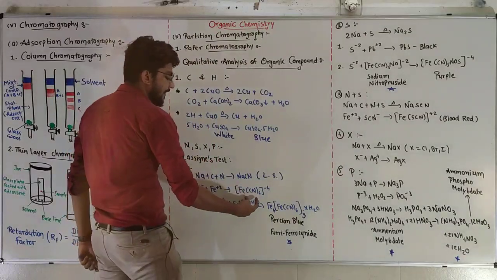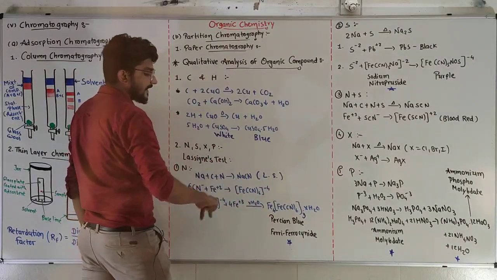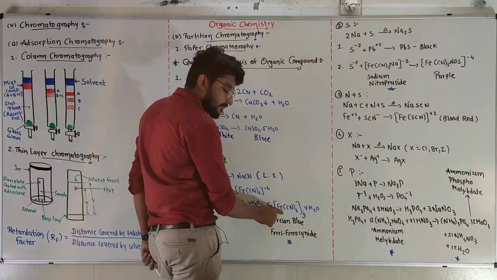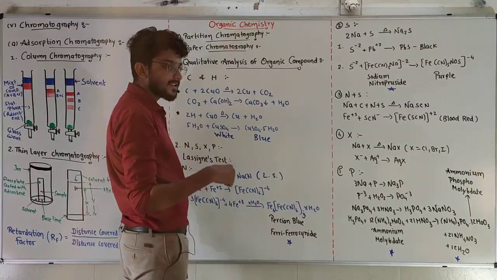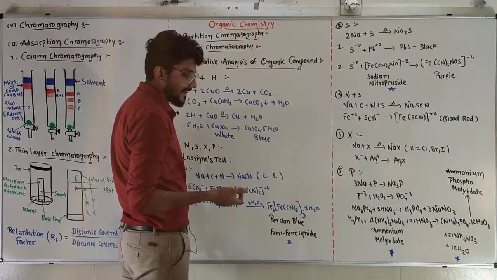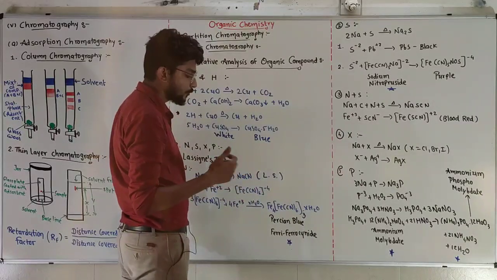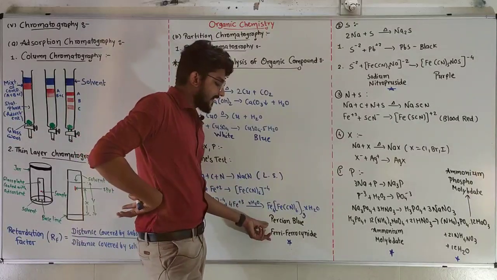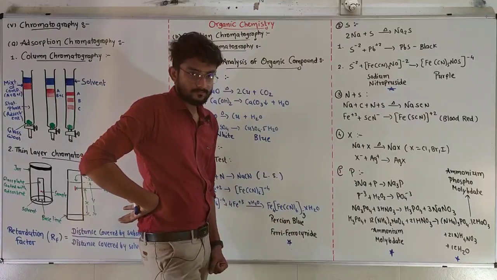So this sodium ferrocyanide will react with Fe3+ and it will give us ferric hexacyanoferrate(II), iron(III) hexacyanoferrate(II). The common name for that is ferriferrocyanide, and that compound has Prussian blue color.